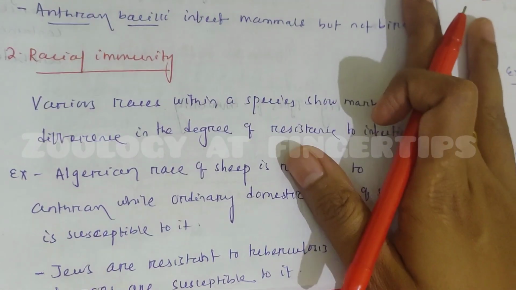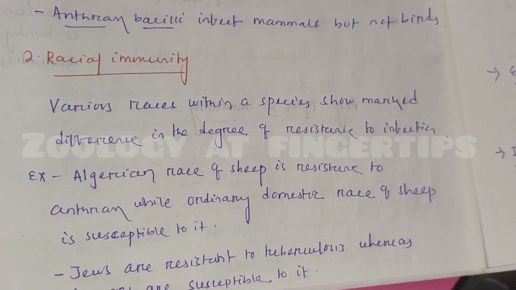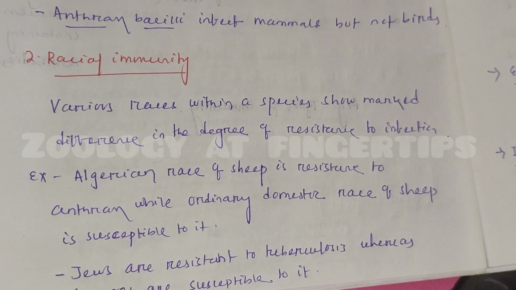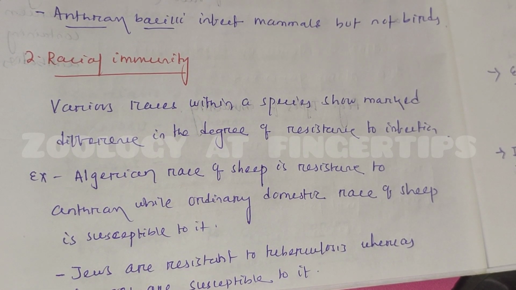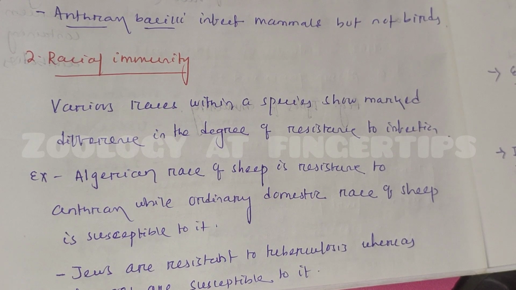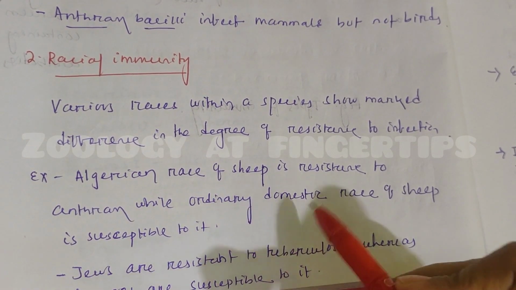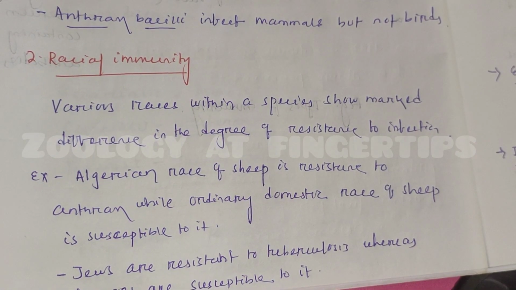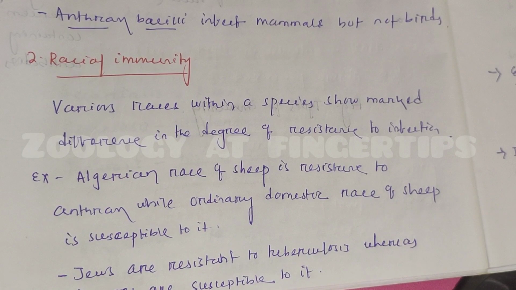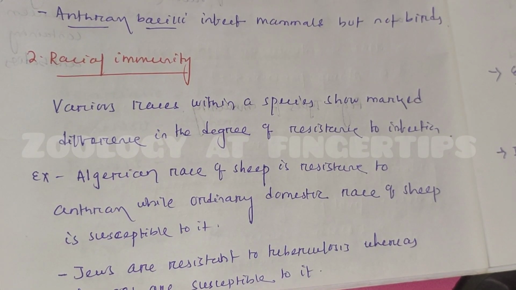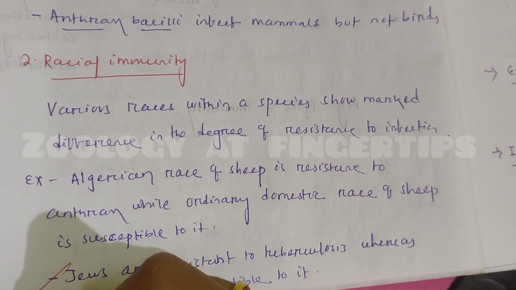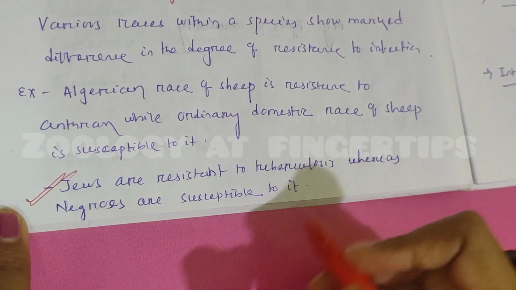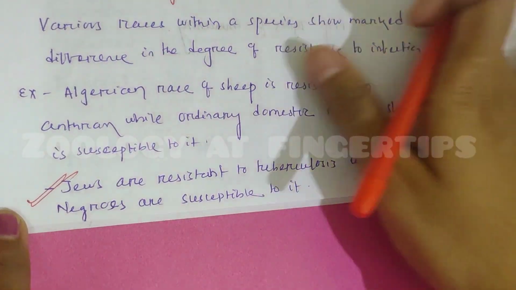Another one is racial immunity. Various races within a species exhibit different degrees of resistance to infection. For example, the Algerian race of sheep is resistant to anthrax, while the ordinary domestic race of sheep is susceptible to it. Another example in human races is that Jews are resistant to tuberculosis, whereas Negroes are susceptible to it. This is racial immunity.